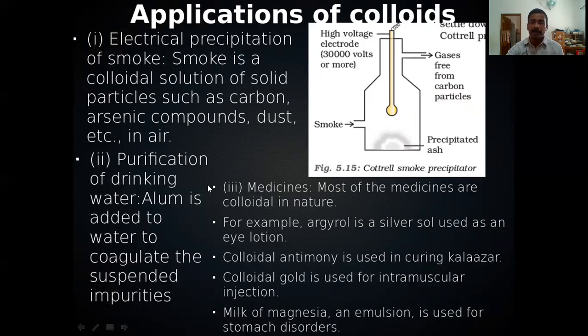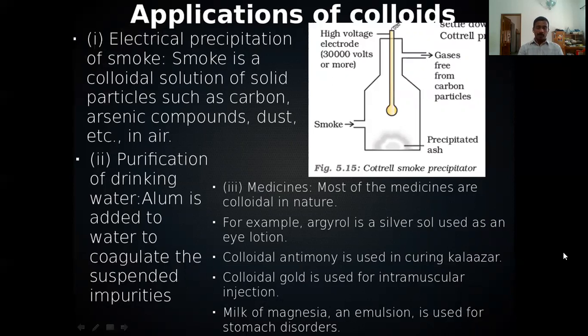Another important application is in purification of drinking water. Drinking water contains a lot of dispersed particles. In order to remove these dispersed particles, the undissolved solid particles can be removed by filtration, but the dispersed solid particles cannot be removed by filtration.